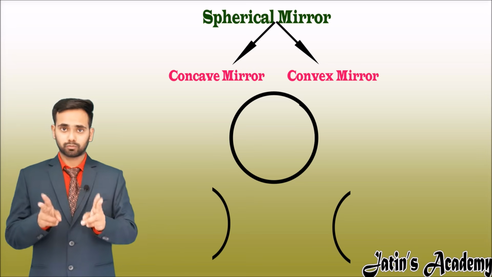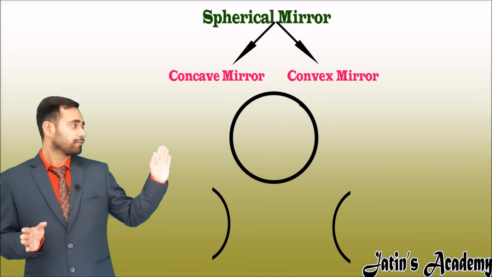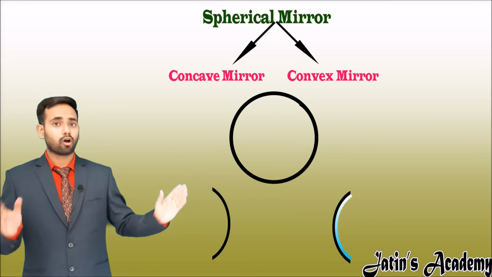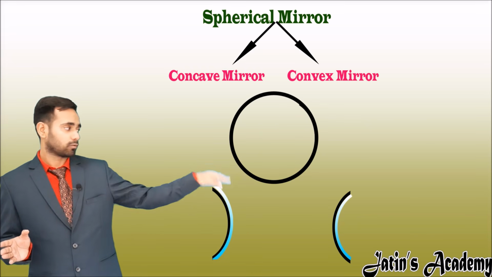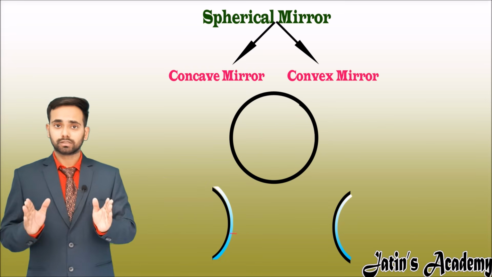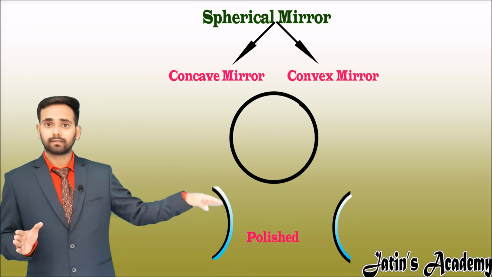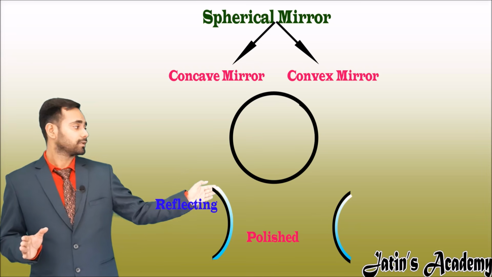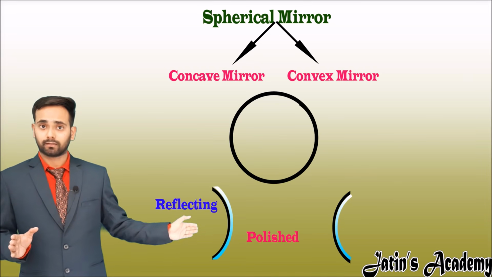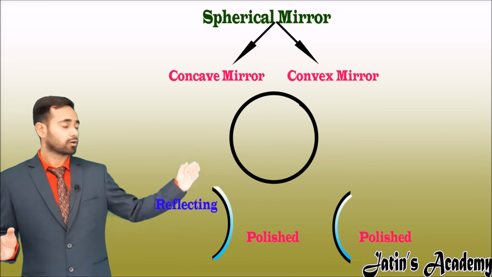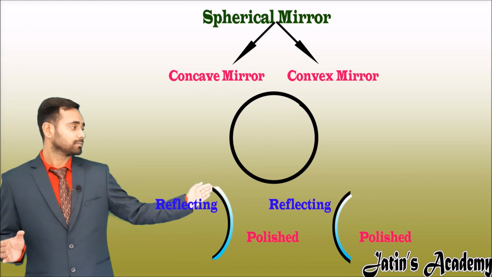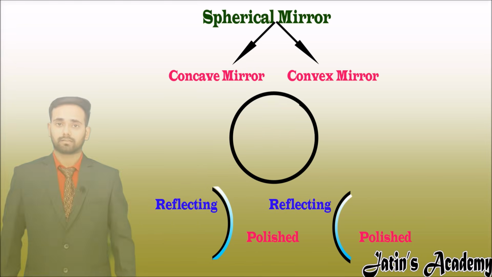Now we have two choices: either we polish this part of the hollow sphere from inside or from outside. If we polish it from outside, then our reflecting surface becomes the inside and this mirror is called a concave mirror. And if we polish from inside and the reflecting surface is outside, this mirror is called a convex mirror.